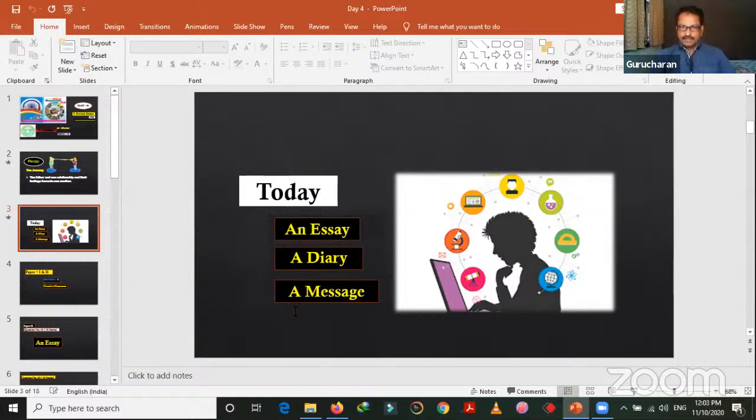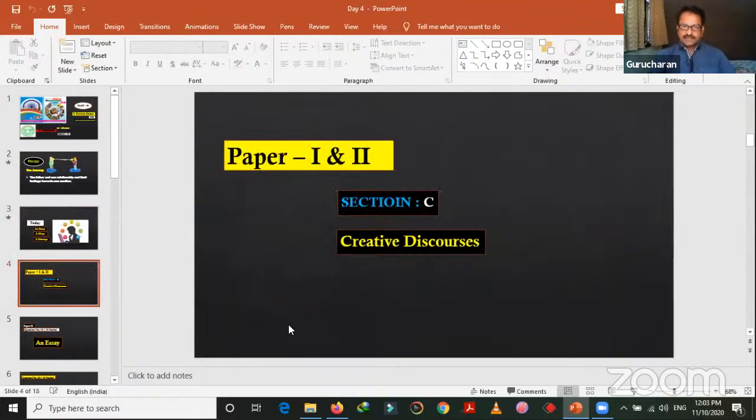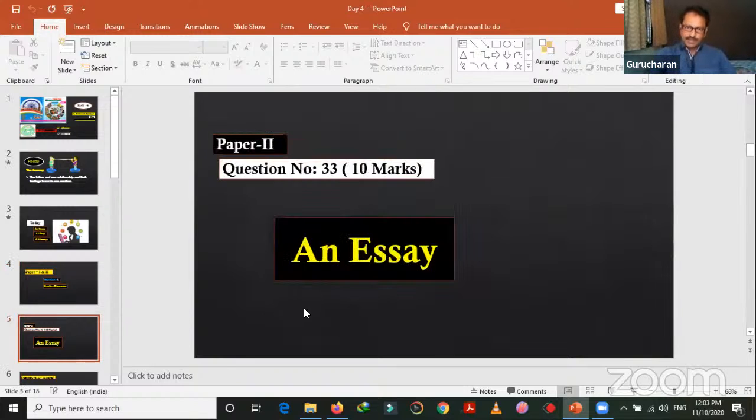But today, we'll talk about writing an essay, making a diary entry, and sending a message. How do we send a message? How do we make a diary entry? How to write an essay? These questions will be asked in paper 1 and paper 2, section C. In the third section, we have this kind of questions that we call creative discourses in paper 1 and paper 2.